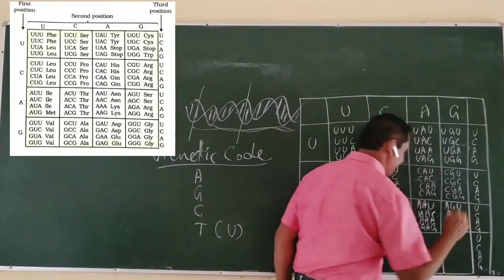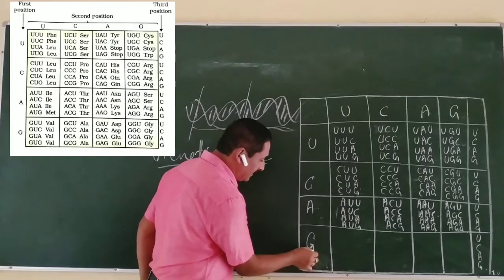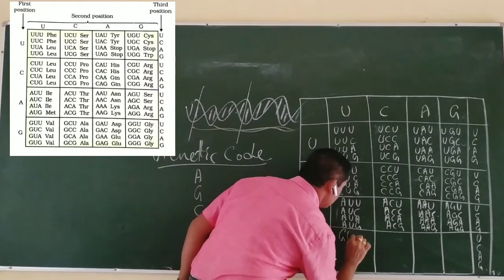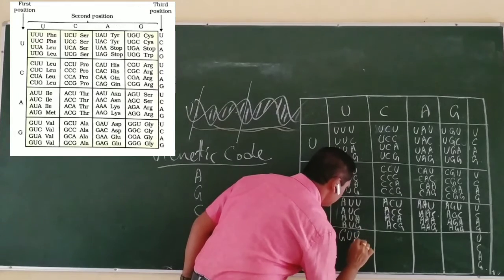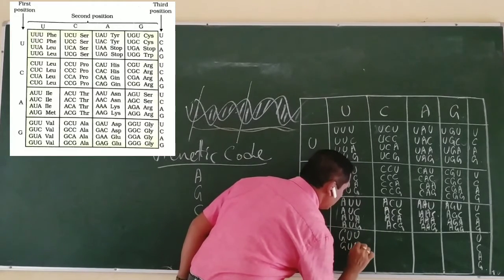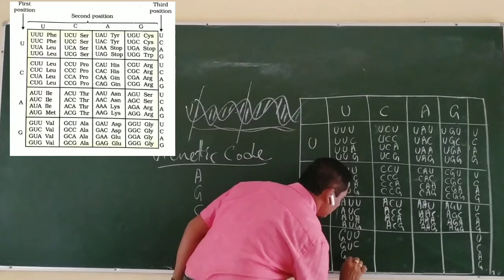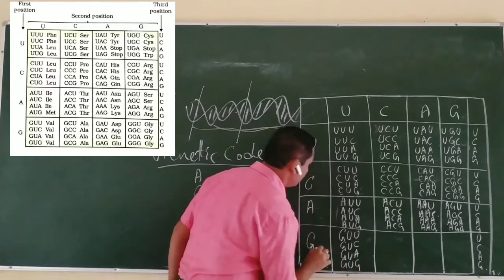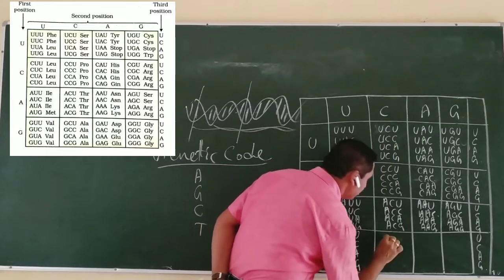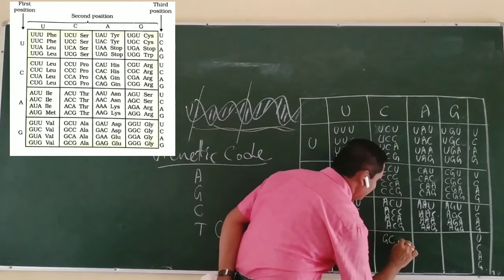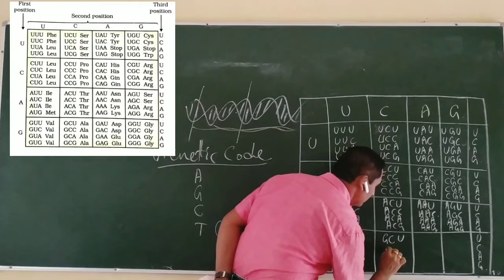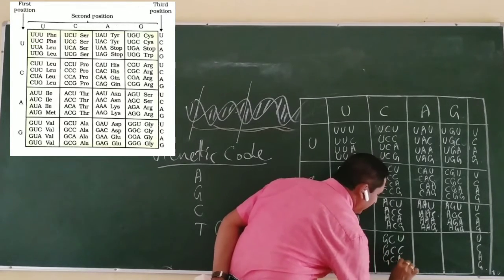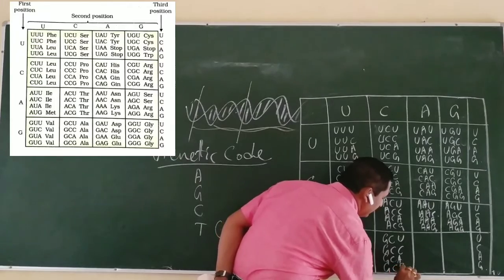The last row: GUU, GUC, GUA, GUG, then GCU, GCC, GCA, GCG.